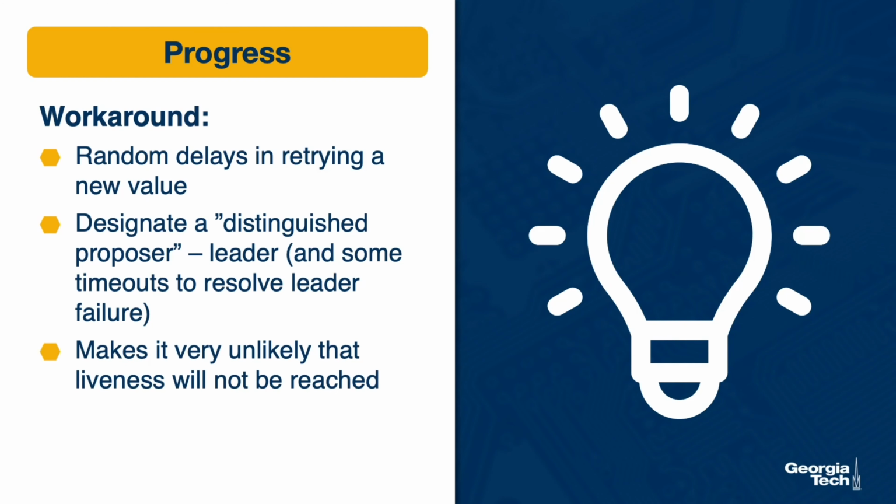With these workarounds, in practice, it becomes extremely unlikely that the liveness problem will occur. Ultimately, the timeouts will ensure that proposals are not being submitted at the same time, and one of the proposals will become the winning one. Note, however, that these workarounds just make it very unlikely that consensus will not be reached, but they don't make it impossible, meaning that FLP still holds.